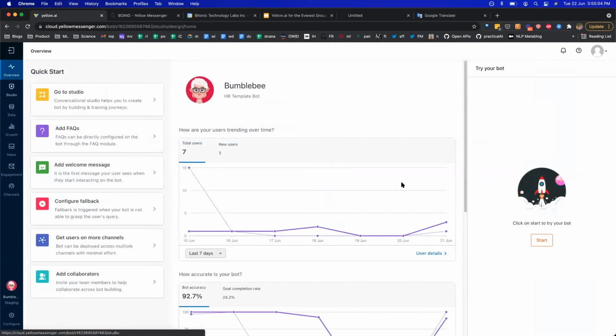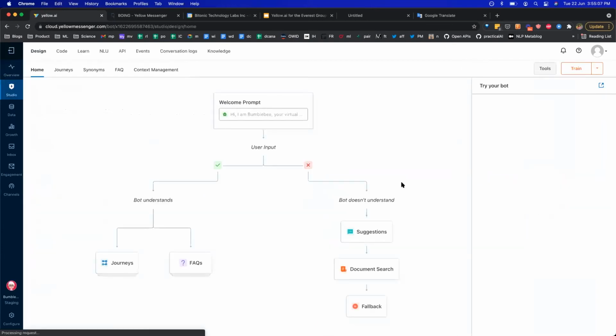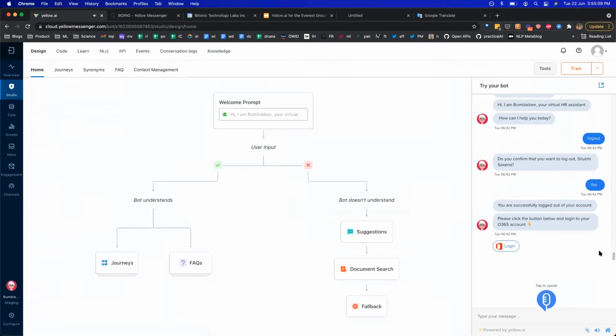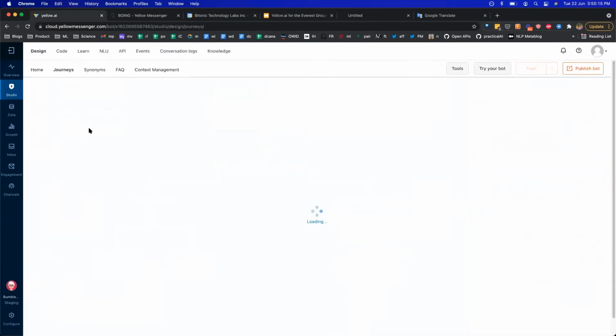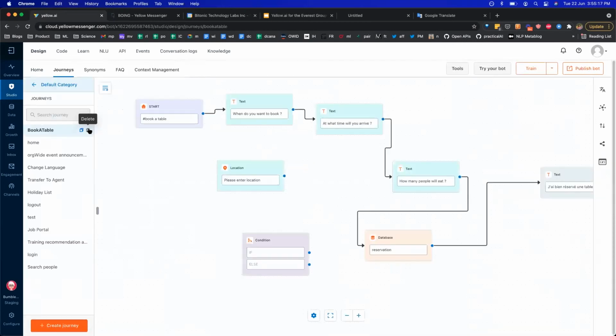One of the things that we have is a marketplace where, as a developer, you can go ahead and host any of these predefined components or predefined templates. Right. So let's say you created a journey that you think might be useful to others, or you are using Yellow Messenger within your organization, and you maybe created a new model to understand names of different tools that are very specific to your company. You can just upload that model to a marketplace, and then that can be used as a template.